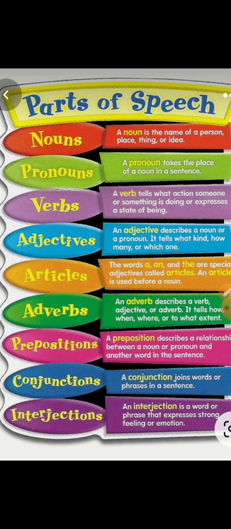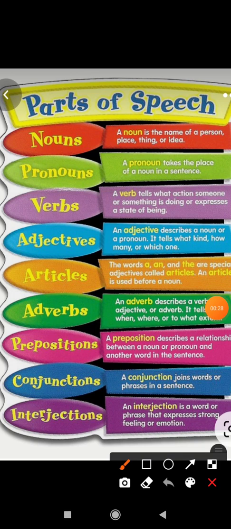Children, in the last class we discussed nouns and their types. There are totally 5 types of noun: common noun, proper noun, collective noun, material noun and abstract noun. Yes children, we have discussed this in the last class.